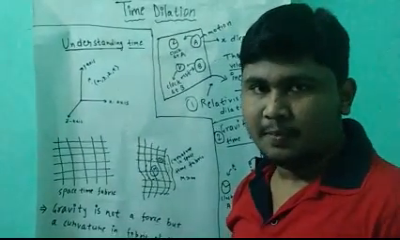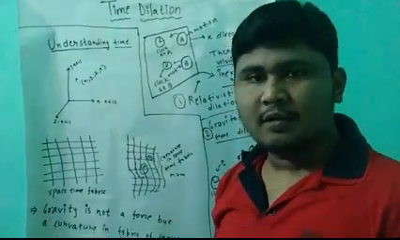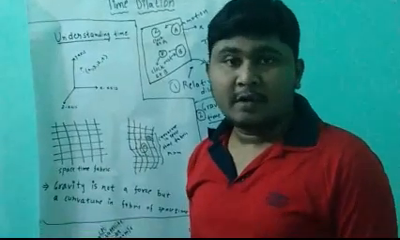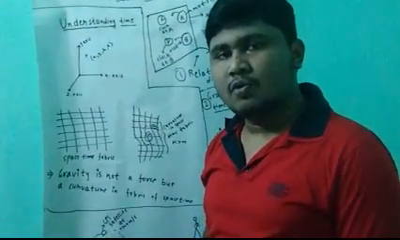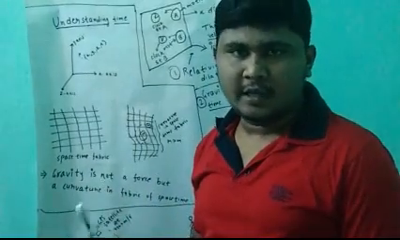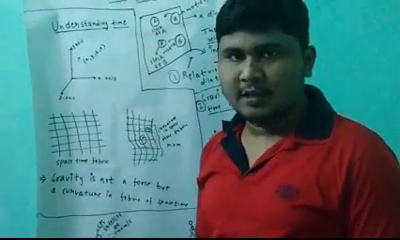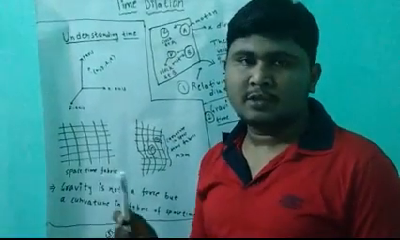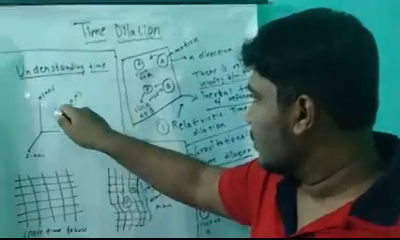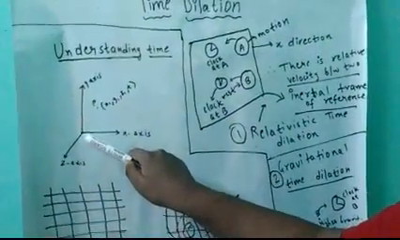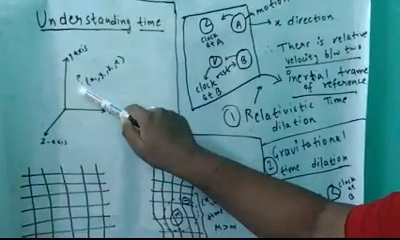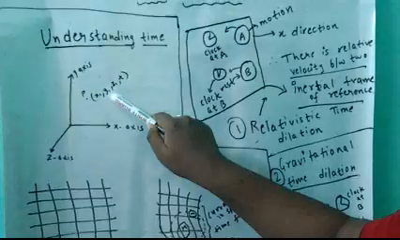Understanding time is not that easy, because we can't actually weigh time, touch time, or see time, but we can experience time. Time actually has an independent existence according to Albert Einstein's theory. So how does time exist? Time combines with the three dimensions of space. We all know that space has three dimensions: the x-axis, the y-axis, and the z-axis. Let us consider any point P here. The coordinates would be x1, y1, z1.